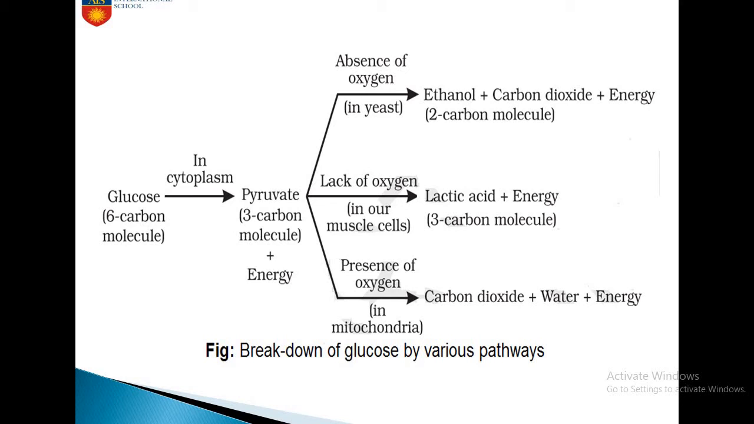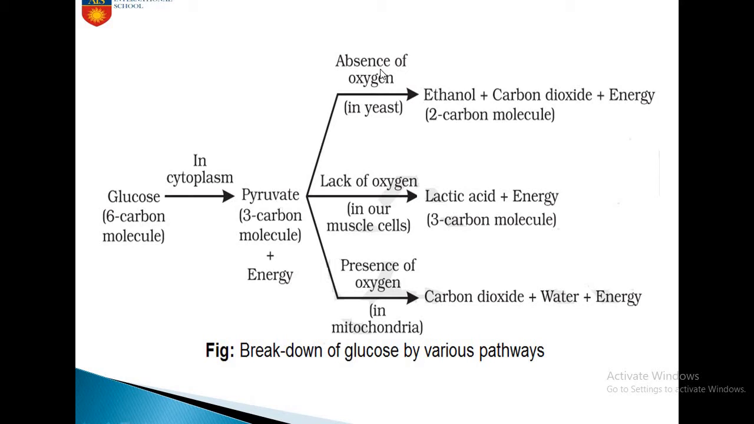These are the 3 pathways that glucose can follow. First, glucose, a 6-carbon molecule, undergoes this process known as glycolysis, which takes place in the cytoplasm. This is very important for CBSE. This question comes every year, so you all have to learn this equation by heart. Glucose, a 6-carbon molecule, in the cytoplasm produces 3-carbon pyruvate and energy.